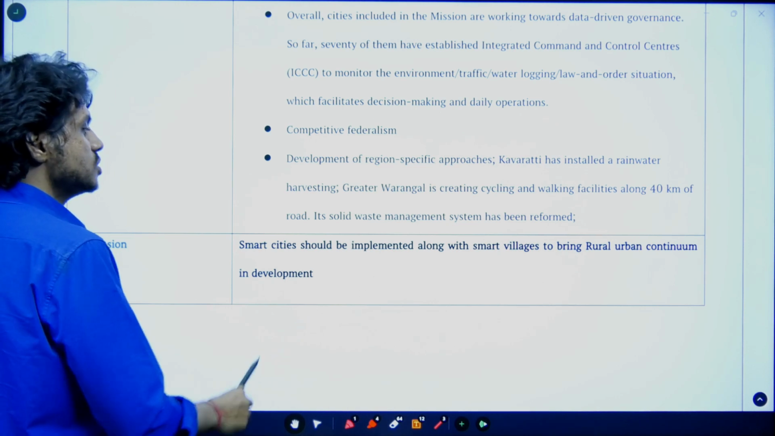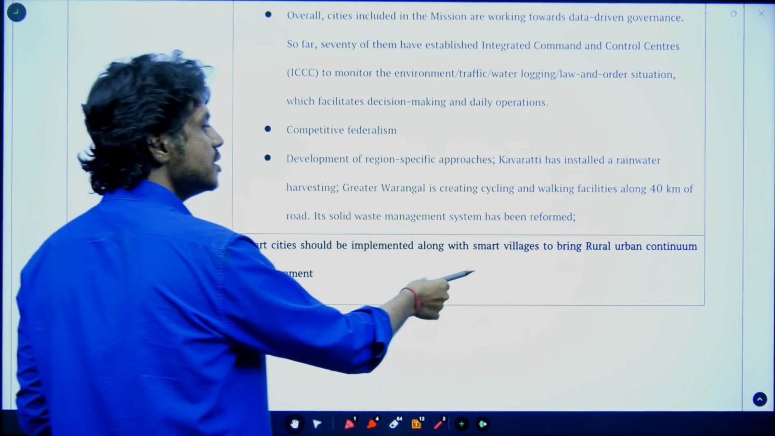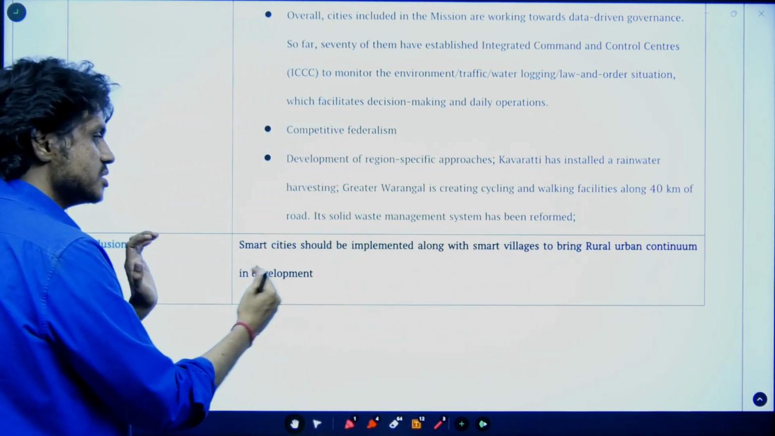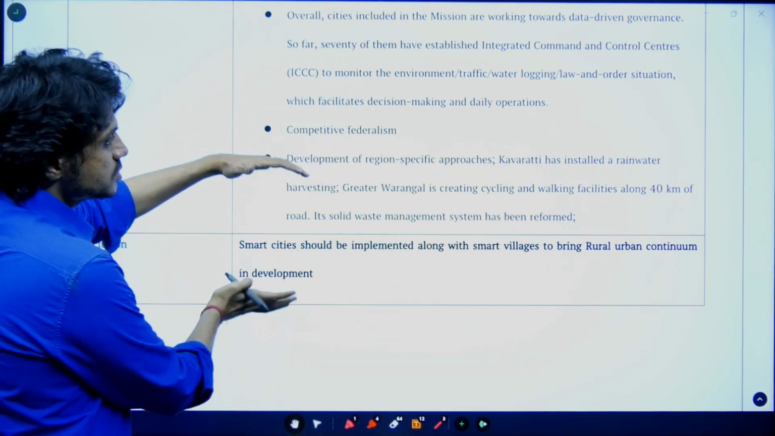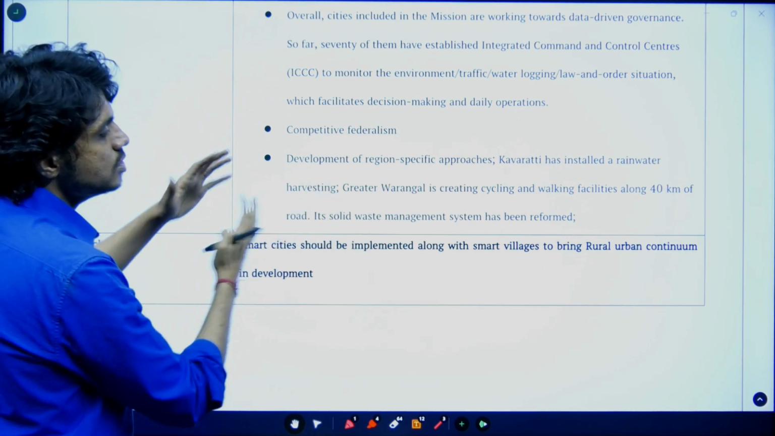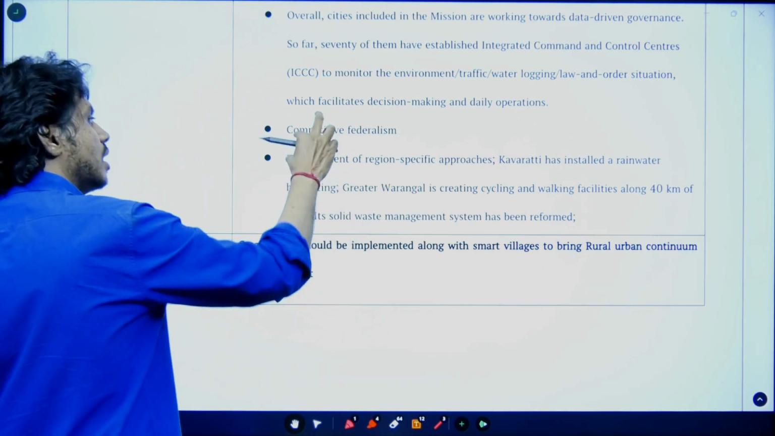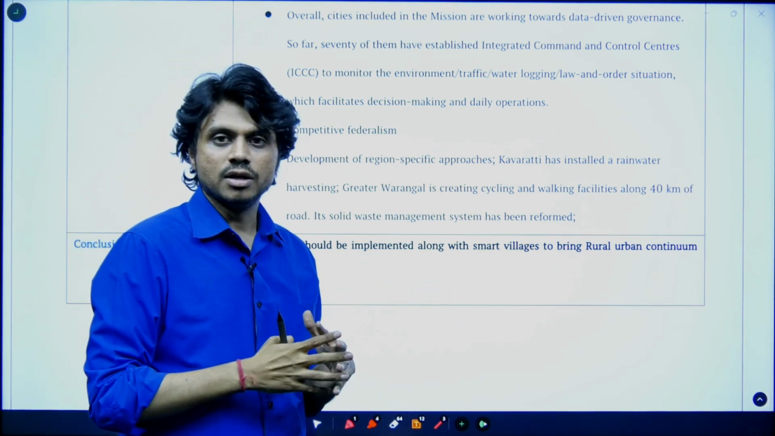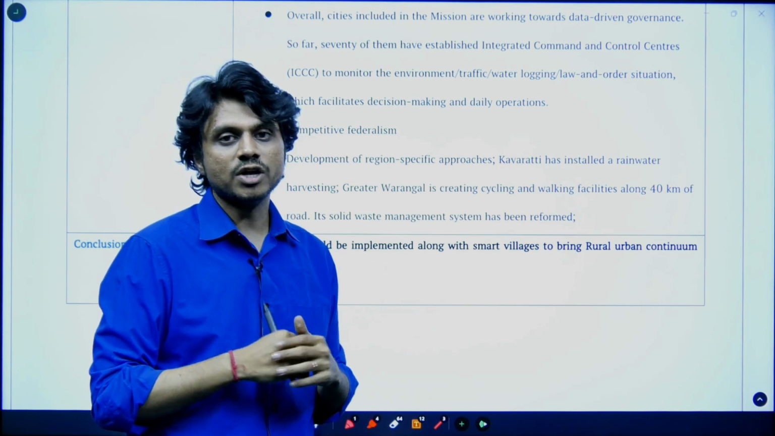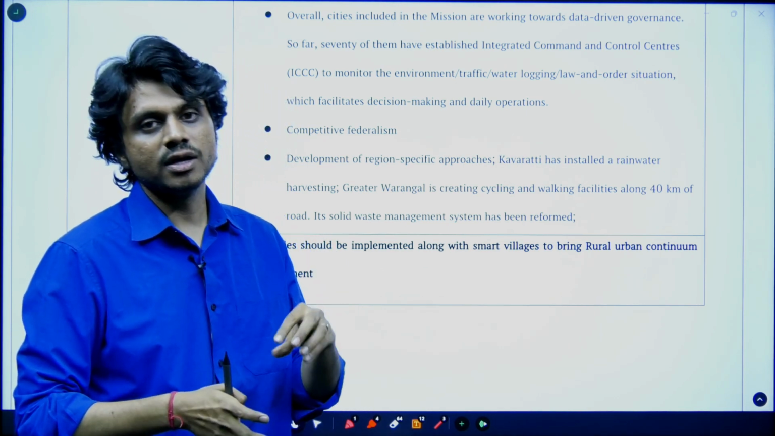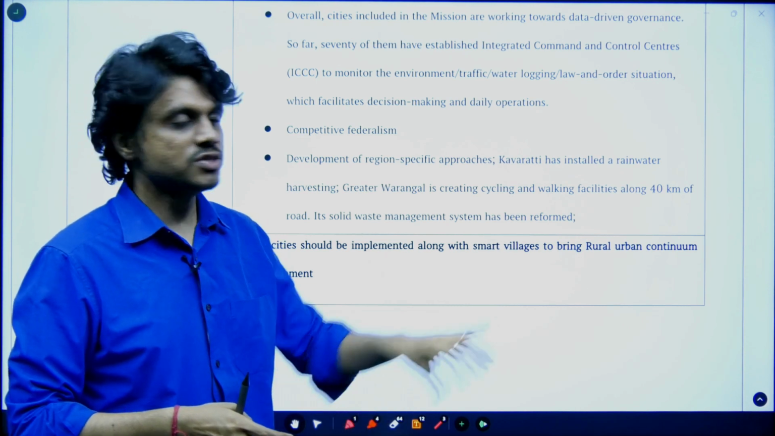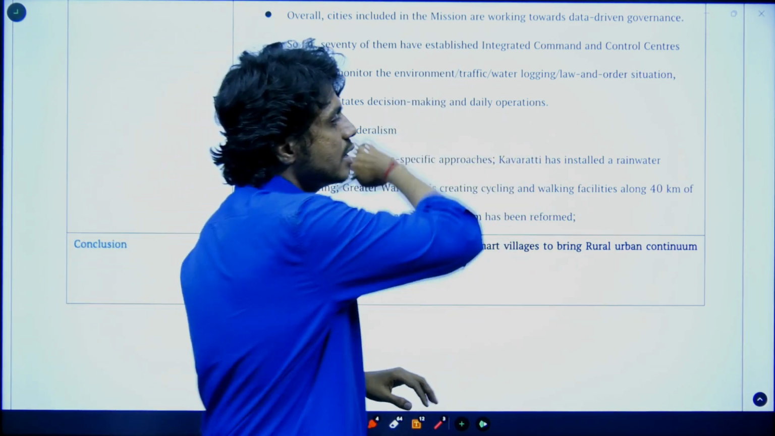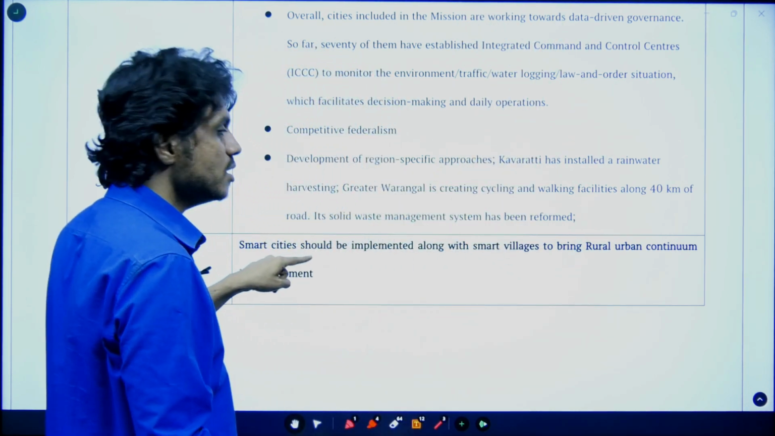Now what can be the conclusion? Smart cities should be complemented with smart villages to bring a rural-urban continuum, so that there is balanced development, and this smart cities program will become successful in the long term when entire development happens in a balanced, gradual and equitable manner. We cannot afford to bring development in a few pockets, which will fail over a period of time if we do not focus on the entire region. So this could be a good conclusion.